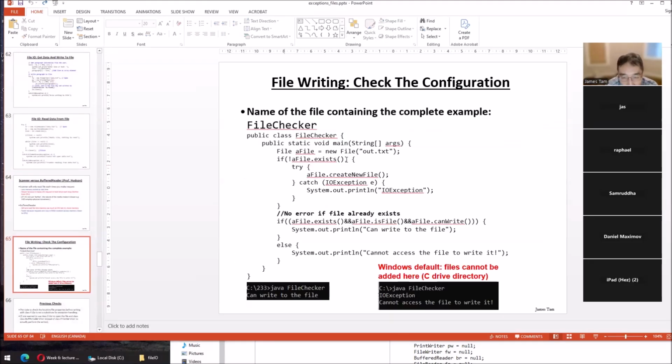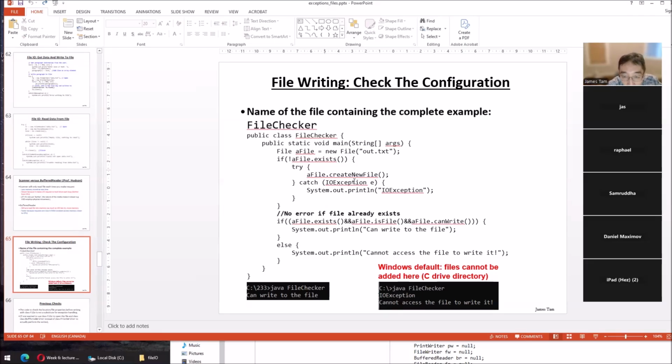Checking the configuration. This is where we can use the File class to do checks. Before, I just displayed the results, but here's where you can actually use it. File exists returns a Boolean. This one just checks and doesn't actually do any writing. I'm just showing you how we can use the File class's methods to do checks.